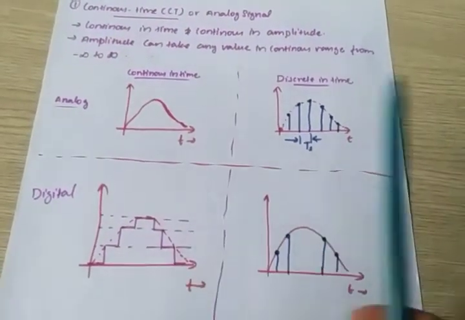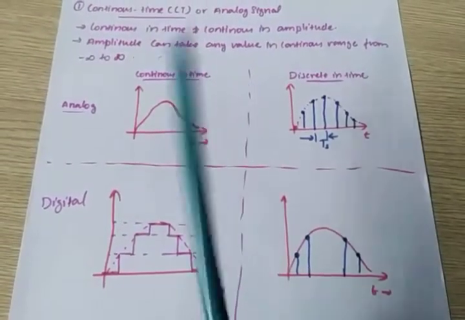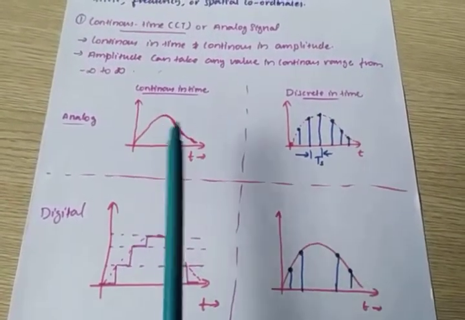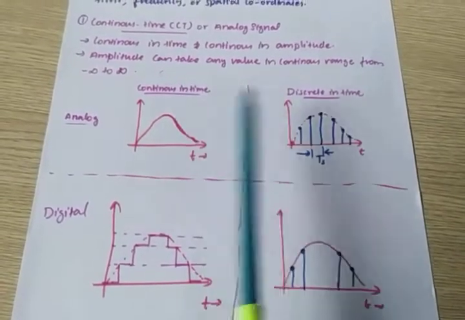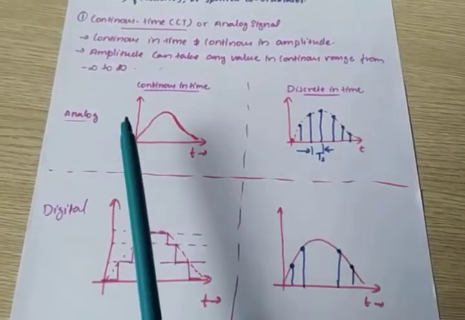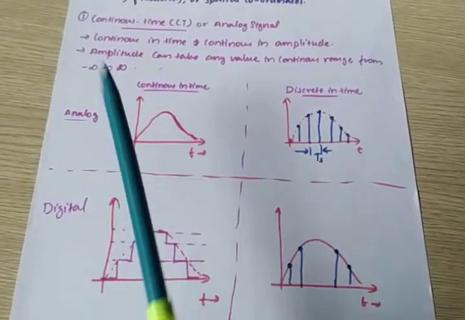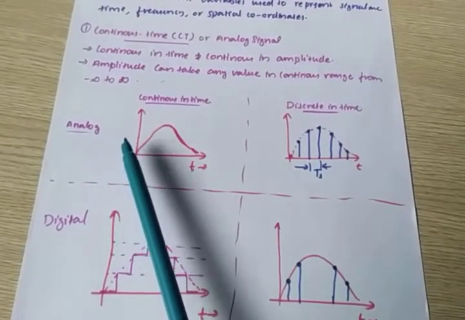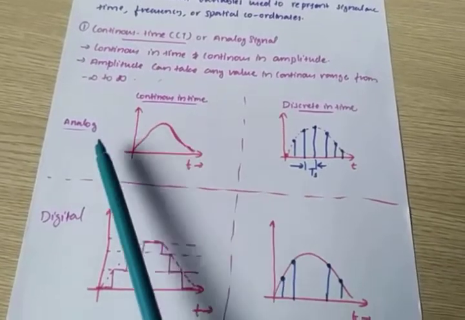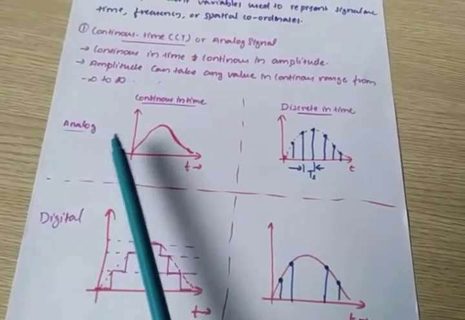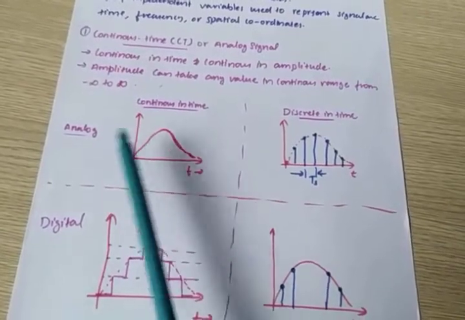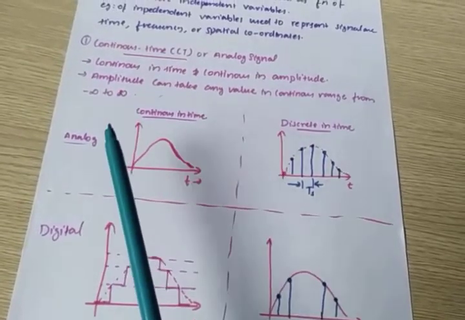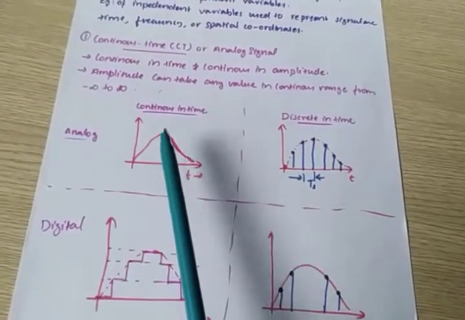So look at this diagram. This is an analog signal, continuous in time. This one is discretized in time. What is the difference between these two? An analog signal is one whose amplitude is continuously varying. Digital means two voltage levels, 1 and 0, the two digits. For 1 we have plus 5 volts, and for 0 we have 0 volts. That is digital, but here it is analog.